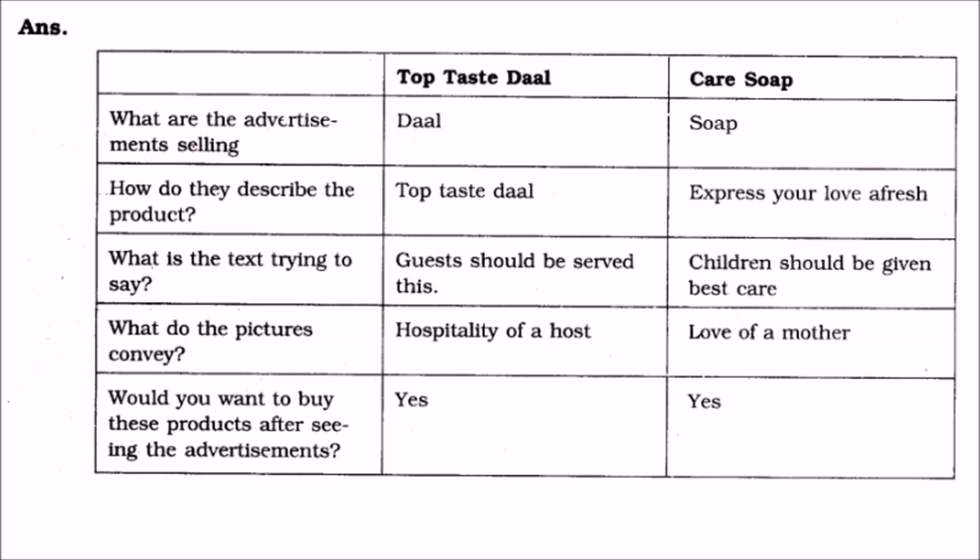What are the advertisements selling? The dal, first of all dal, second you saw the soap. How do they describe the product? The name is like this, or you can say the tagline of the ad: Top Taste dal and express your love afresh. And what is the text trying to say? The first one is guests should be served with this, and here children should be given best care.